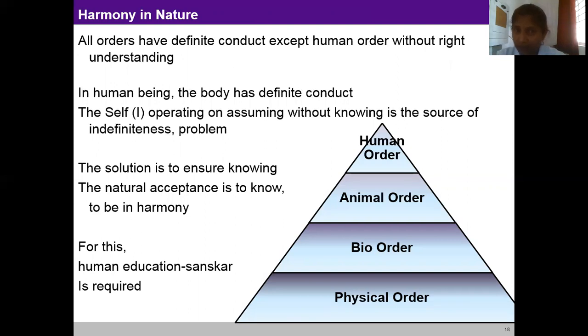All orders have a definite conduct except human order without right understanding. In human being, the body has a definite conduct. That is, self, I, operating on assuming without knowing is the source of indefinite problem. The solution is to ensure knowing. The natural acceptance is to know, to be in harmony. For this, what is required? Human education sanskar is required.